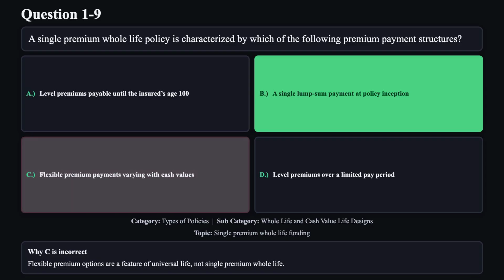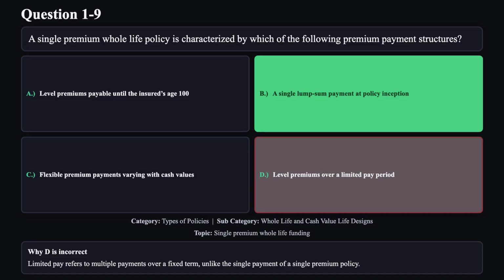Reason C is not correct. Flexible premium options are a feature of universal life, not single premium whole life. Reason D is not correct. Limited pay refers to multiple payments over a fixed term, unlike the single payment of a single premium policy.